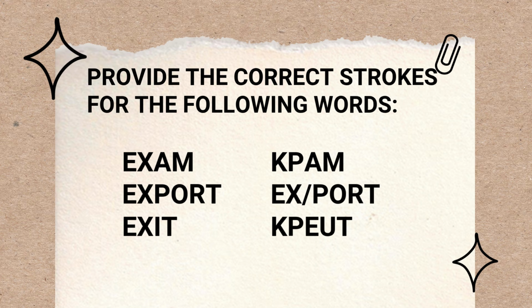Okay, so we have for the first word, exam, its initial KP, vowel A, final M. Why KP? Because it follows a vowel, so AM. Then export, or rather vowel E, final X. Why use EX? Because it follows a consonant. And the other one is exit, initial KP, because it follows a vowel, exit. So I hope we are already very familiar with that.